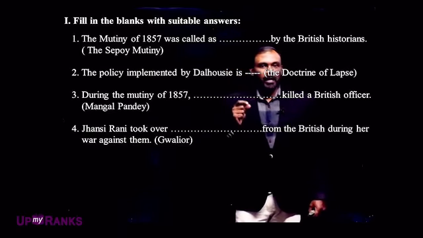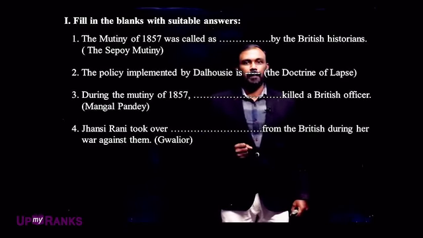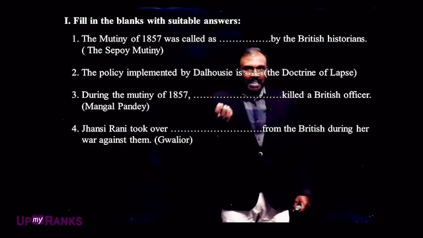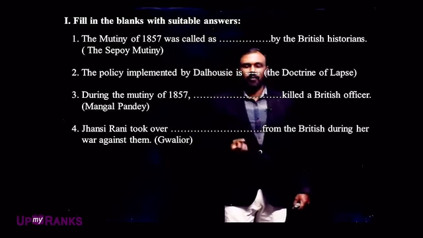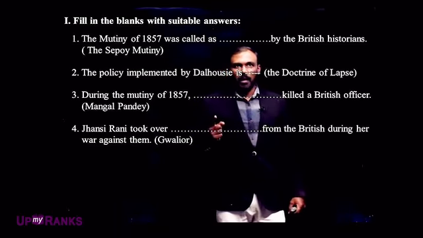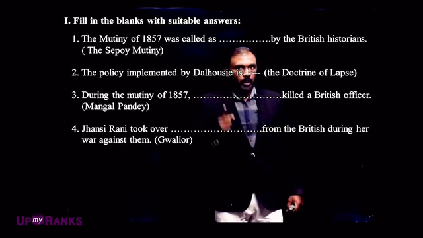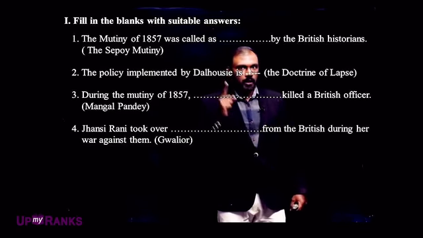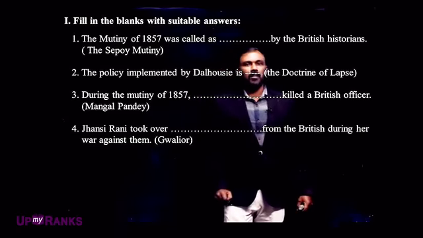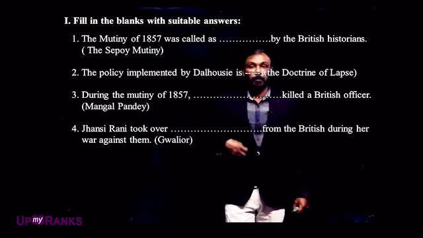The name of the Indian soldier is Mangal Pandey. The name itself has energy. A very brave soldier. He killed the British officer who was responsible for this 1857 revolt. That is the answer, Mangal Pandey.